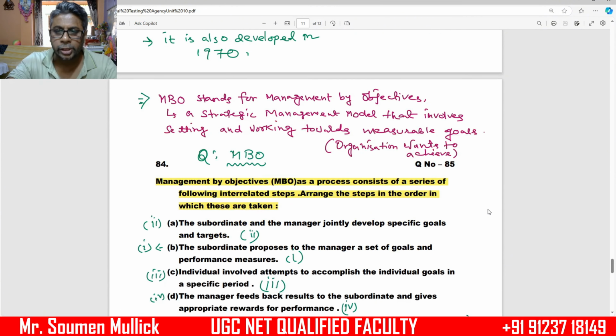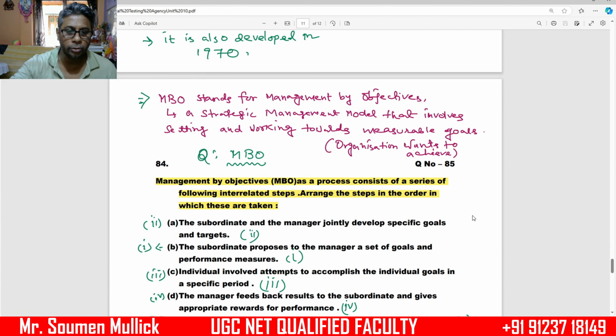Our next question, question number 85. This question is based on MBO. This is a very interesting area, management by objectives. First of all, we have to understand what we mean by MBO. MBO stands for management by objectives. It is a strategic management model that involves setting and working together towards measurable goals which the organization wants to achieve.